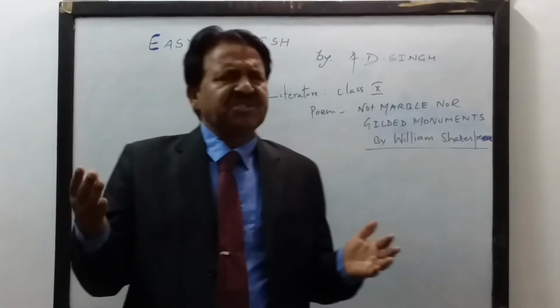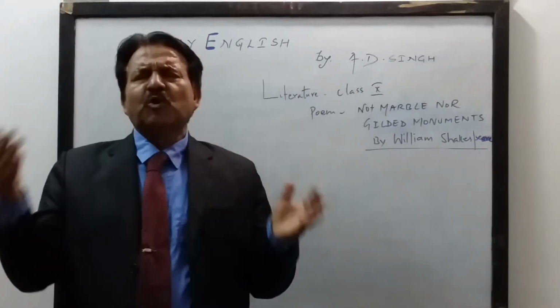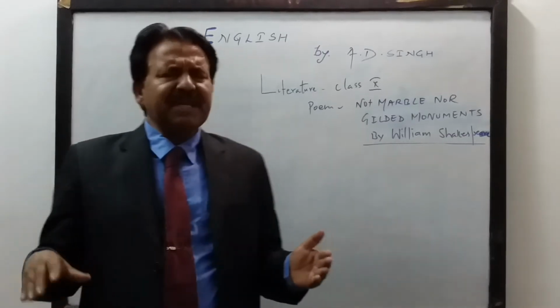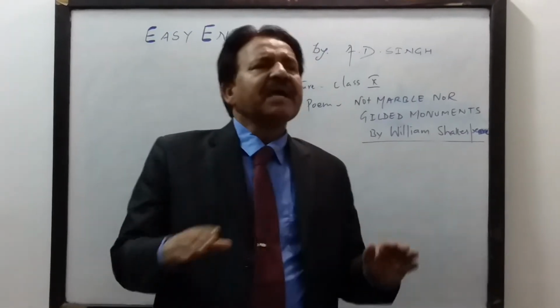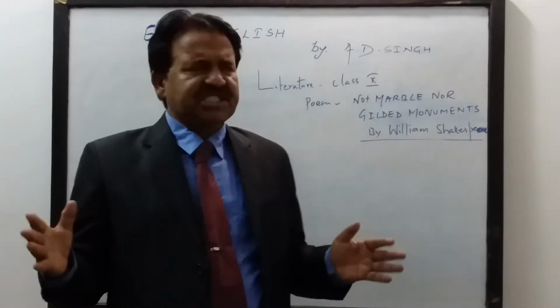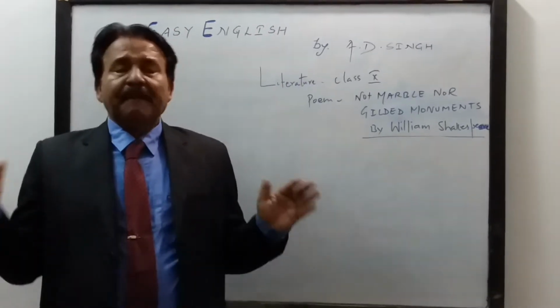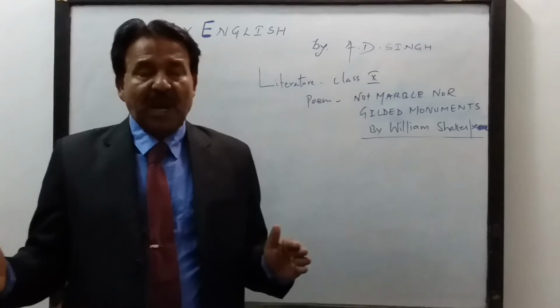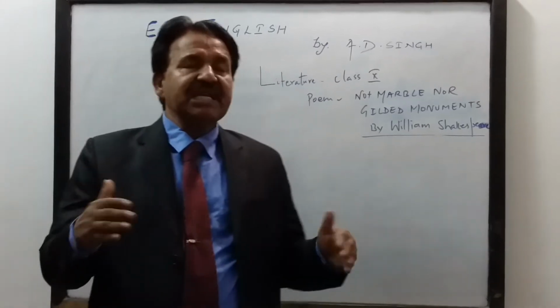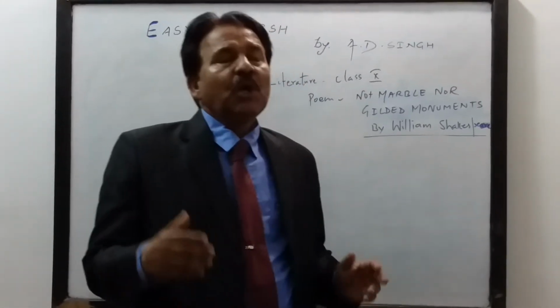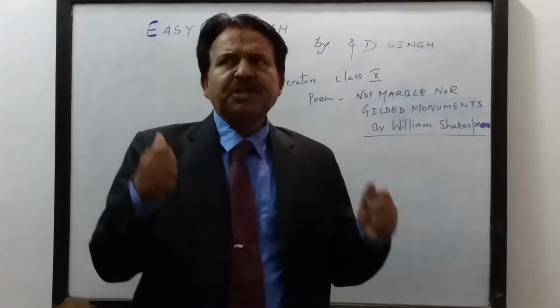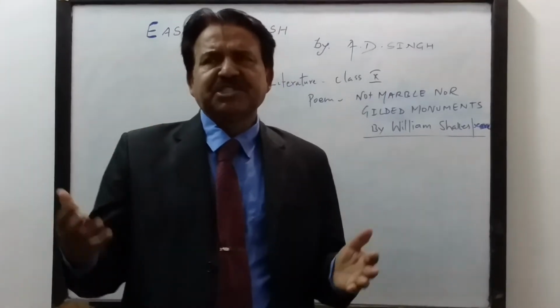Because any structure, any statue, any monument erected in the memory of our friend can be destroyed by this sluggish time. Time has an ugly habit of destroying everything. But a poem cannot be destroyed. Poetry always lives forever. Therefore, we can say that poetry can immortalize our friend's love.